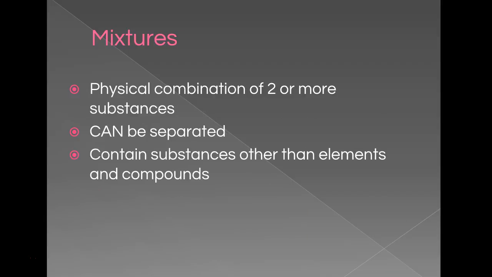All right, so now we get into mixtures, so impure substances. So mixtures or impure substances are physical combinations of two or more substances. So it's not a transfer of electrons or sharing of electrons. They're just physically next to each other. So yes, they can be separated by physical means. So we'll get into different physical separation techniques later on. They contain substances other than elements and compounds in a pure sense.